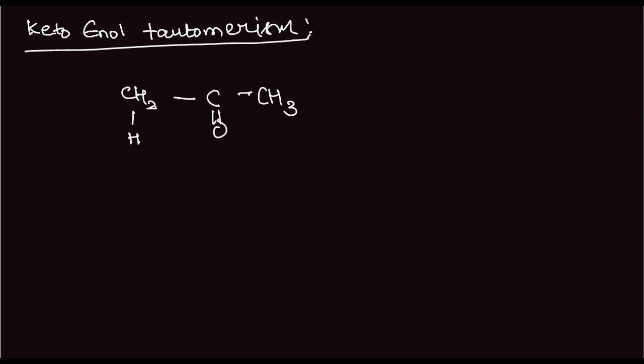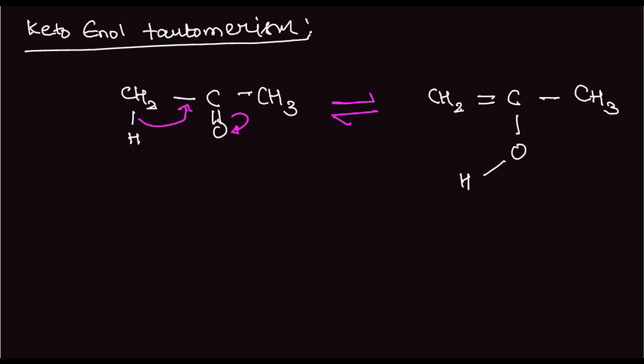Now this hydrogen will fall here and this will open up, and so we'll get something like this. We'll get CH2, double bond C, single bond CH3 with the O and hydrogen attached to this.